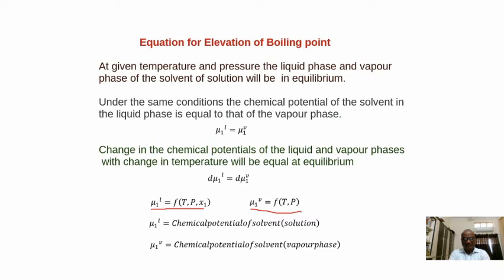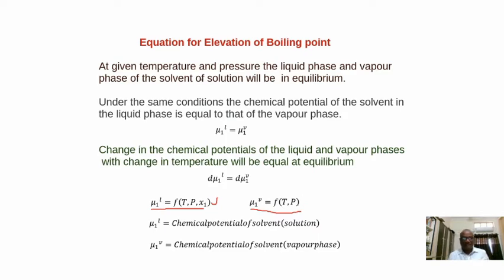But in the solution, we have two components, one is the solvent as well as the solute. That's why the chemical potential of the solvent in liquid phase depends on composition, whereas the chemical potential of the solvent in vapor phase does not depend on the composition. That's why mu1L is equal to f of T, P and x1, a function of temperature, pressure and composition, whereas mu1V is a function of temperature and pressure.